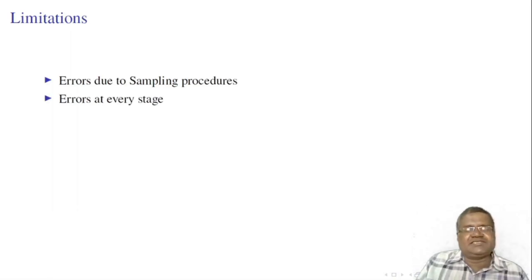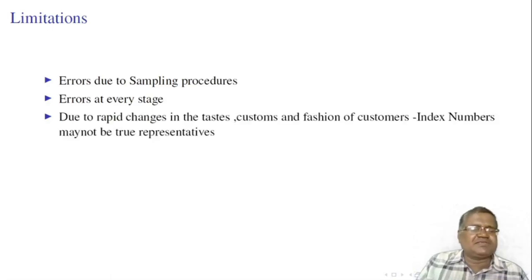Errors at every stage. There are various steps in the construction of index numbers, like the purpose of the index number, data to be collected, average to be used. At every stage there may be errors involved. Due to rapid changes in the tastes, customs and fashions of customers, index numbers are treated as not a true representative of the situations. The use of various formulae is one limitation.